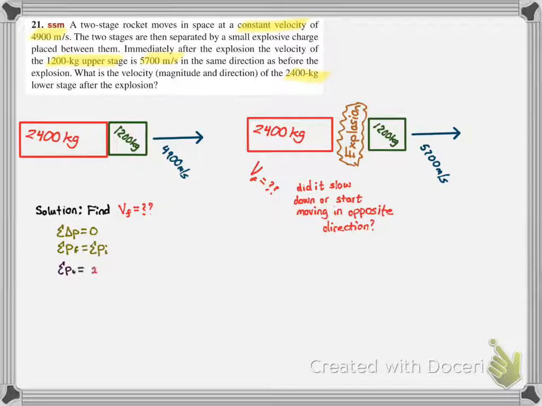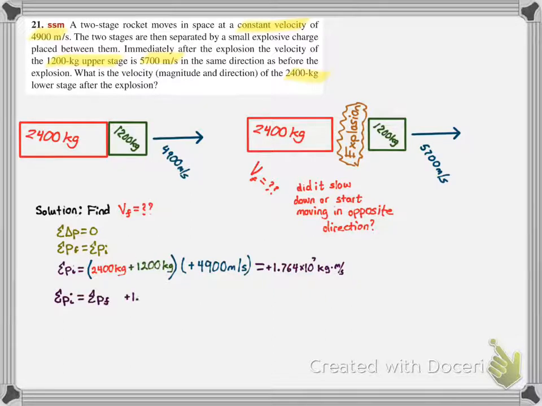We start off by what we did before. We know that the total change in momentum needs to be 0, meaning the total final momentum and the total initial momentum have to be the same. We don't have enough information to find the total momentum at the end, but we can find the total momentum at the beginning. The total momentum at the beginning is the mass of the total object, which is the 2,400 and 1,200 kilograms, times the velocity it is moving at. We find that the total momentum of the rocket is 1.764 times 10 to the 7th kilogram meters per second. So we set our initial equal to our final, and from there we can start calculating our final momentum.